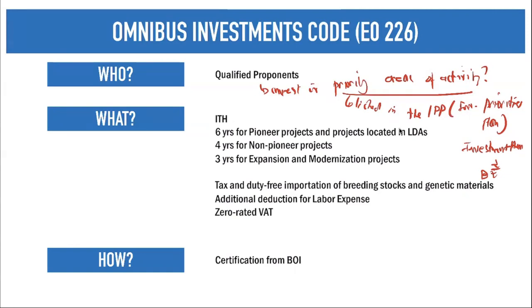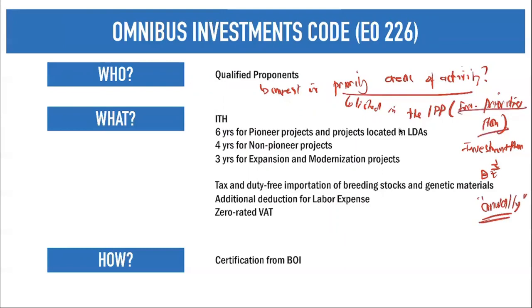So that can be considered as part of your Investment Priorities Plan. Sir, question, is our Investment Priorities Plan fixed? Actually, your Investment Priorities Plan is not fixed. It is always revised annually. So there will always be an annual listing. So it is annual, guys. There is no fixed Investment Priorities Plan.